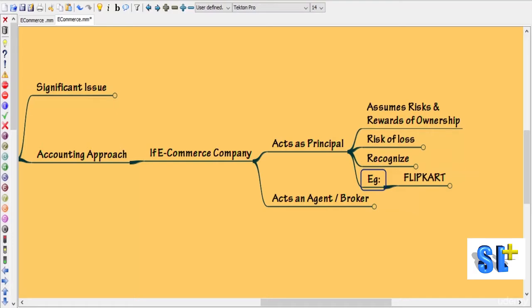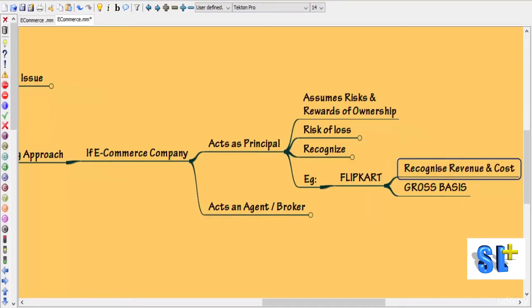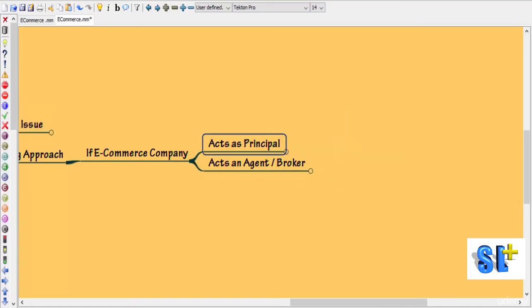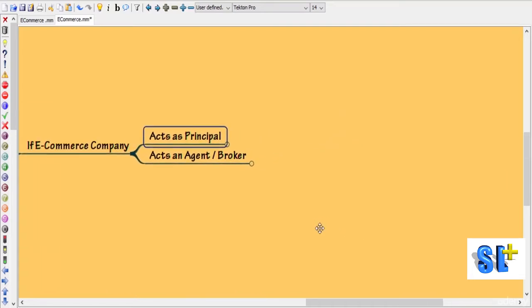Let's have an example. Flipkart. Flipkart recognizes its revenue and cost on gross basis, but Flipkart acts as a principal. They assume the risk and rewards of the ownership. Okay, so this is the scenario when the e-commerce company is acting as a principal.